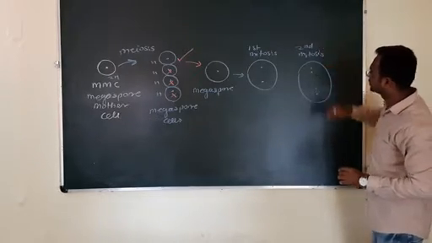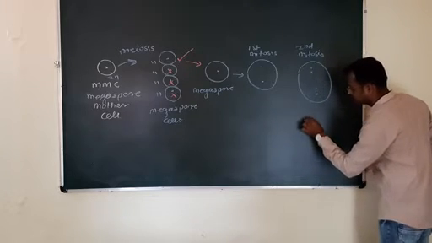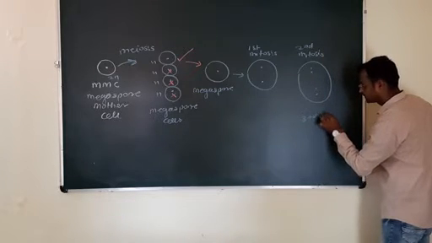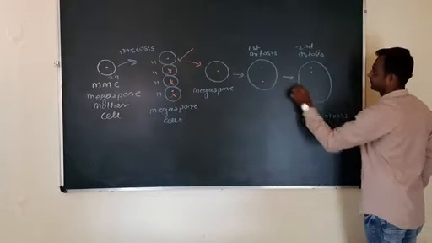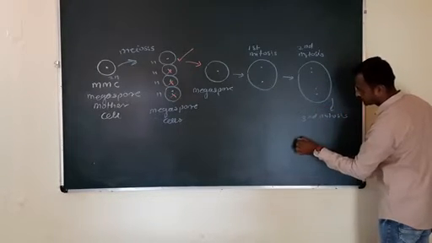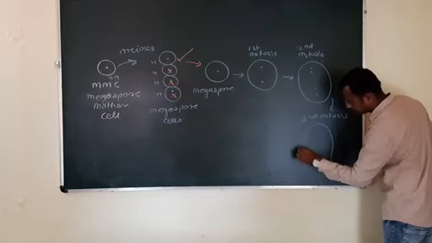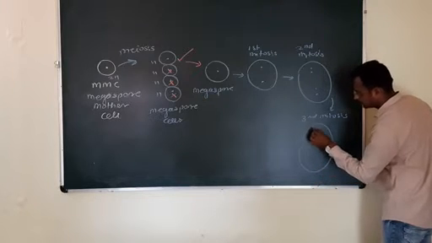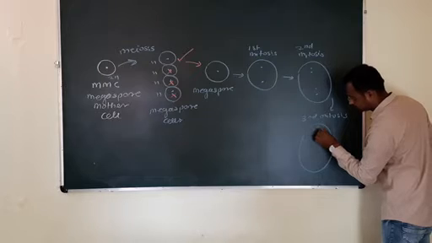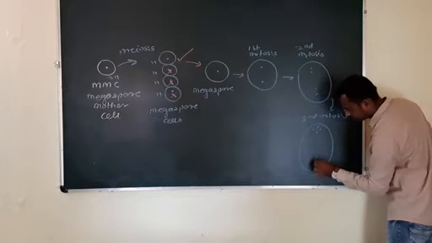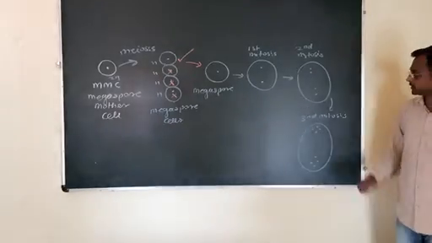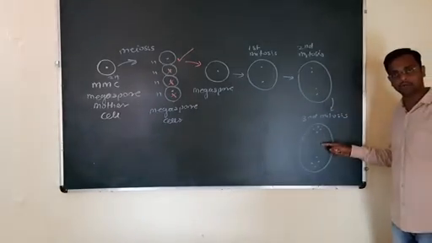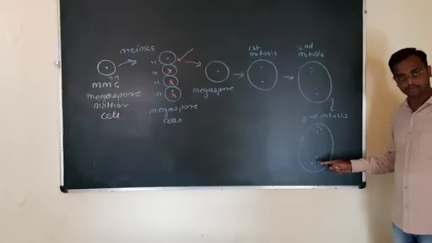And very important, third mitosis, here it is, third mitosis takes place, and third mitosis results in the formation of 8 nucleus. Third mitosis results in the formation of 8 nucleus.